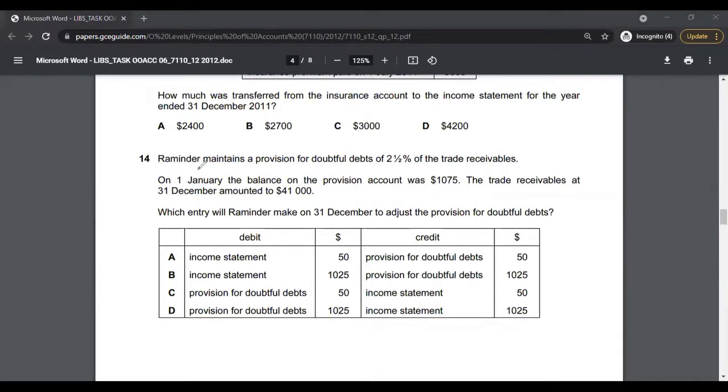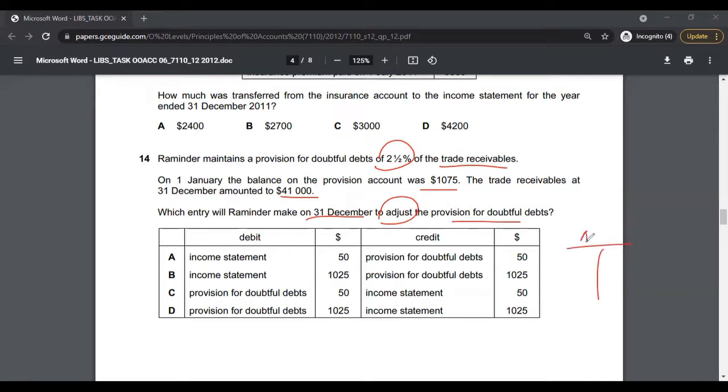Multiple choice 14. Raminder maintains a provision for doubtful debts of 2.5% of trade receivables. So this is a question on provision for doubtful debts, which has a rate of 2.5%. On 1st January, the balance on the provision account was 1,075. The trade receivables at 31st December amounted to 41,000. Which entry will Raminder make on 31st December to adjust the provision for doubtful debts?